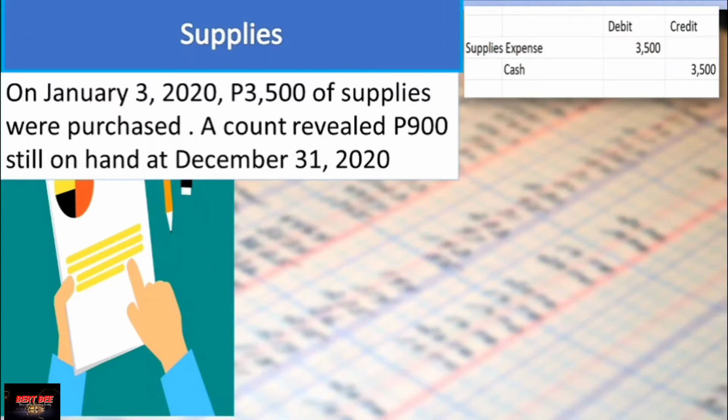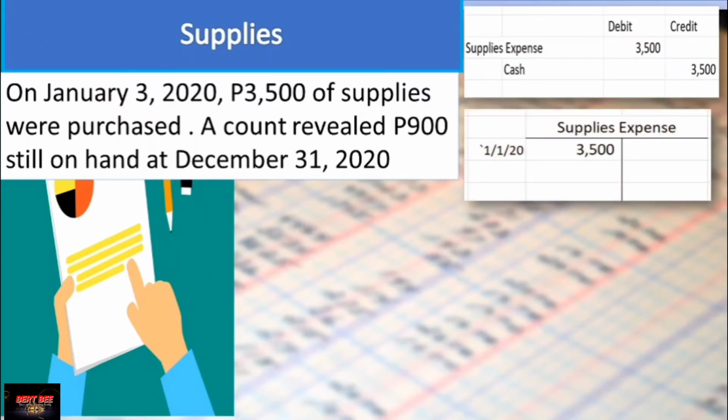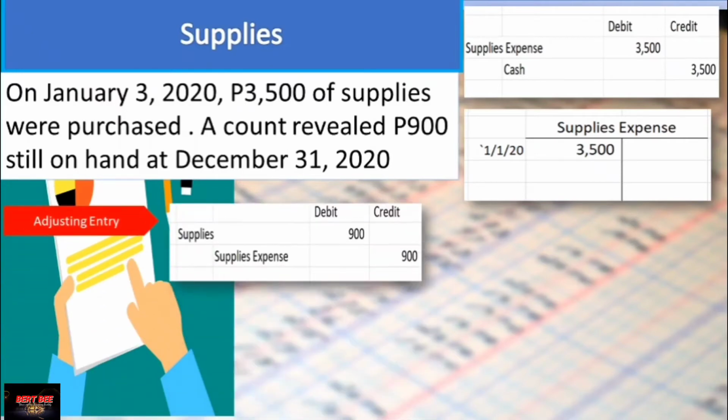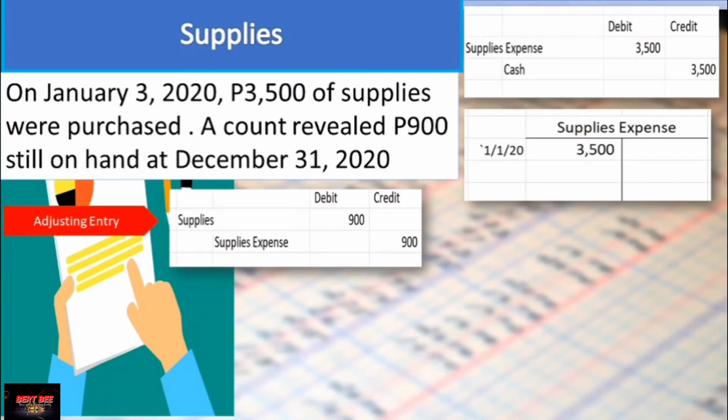cash 3,500. And the same is being posted as follows: supplies expense with a balance of 3,500. Now, at year end, we are required to prepare the adjusting entry. And the adjusting entry is as follows: supplies 900 and supplies expense 900. Let us explain this one. Since there is still a 900 worth of supplies on hand, therefore we need to establish ending balance of the supply at year end amounting to 900.